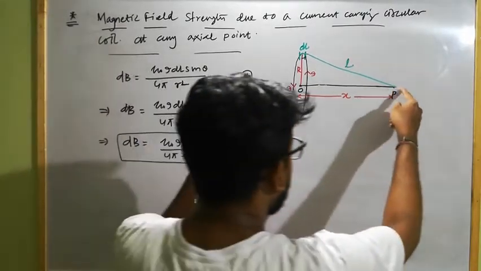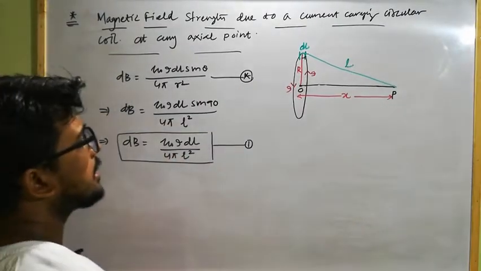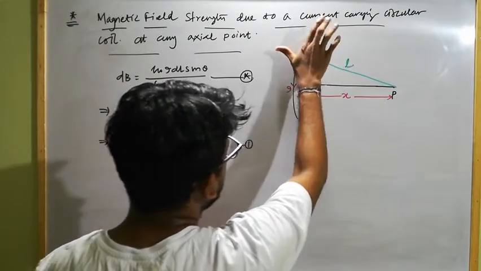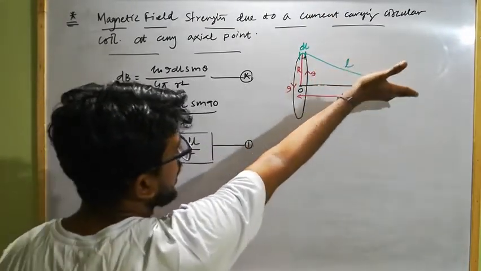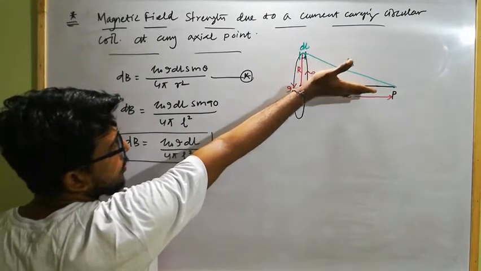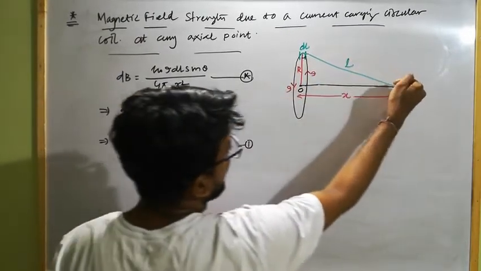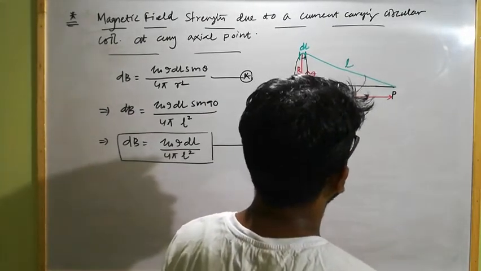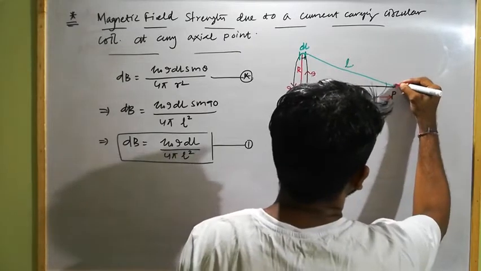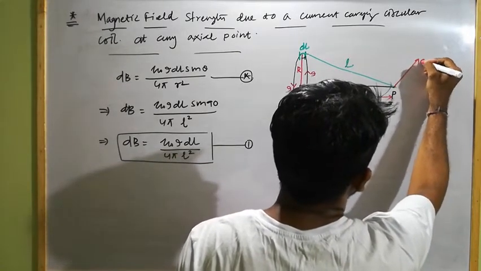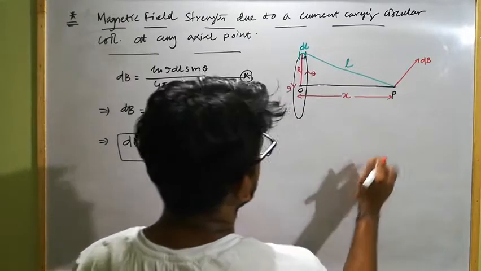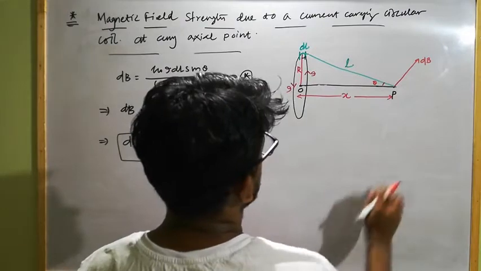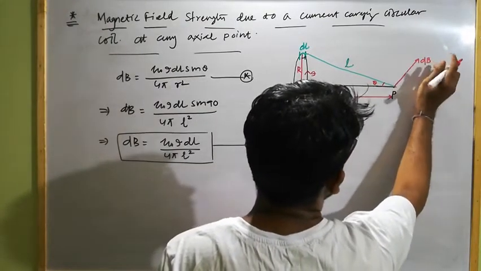And here the direction of magnetic field intensity, or magnetic field strength, will be along which the dl vector is perpendicular, and here is the position vector like this. So when you are applying the right hand palm rule, the palm will be along this direction. So the direction of magnetic field strength at point P will be in this direction. Clear? If this angle is theta, then this will be the direction of dB.